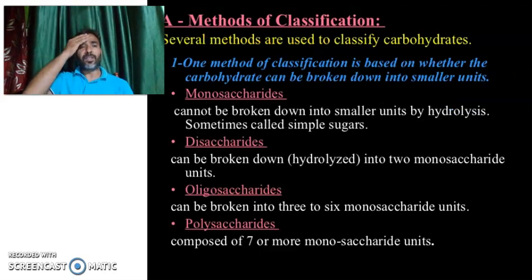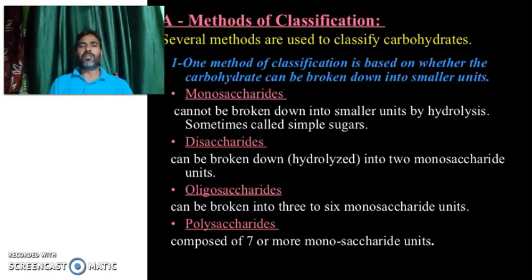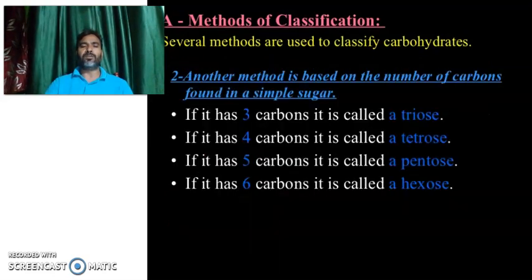So, methods of classification. Several methods are used to classify carbohydrates. One method of classification is based on whether the carbohydrate can be broken down into smaller units. Monosaccharide cannot be broken down into a smaller unit by hydrolysis, sometimes called simple sugar. Disaccharide can be broken down into 2 monosaccharide units. Oligosaccharide can be broken into 3 to 6 monosaccharide units, and polysaccharide is composed of 7 or more monosaccharide units.